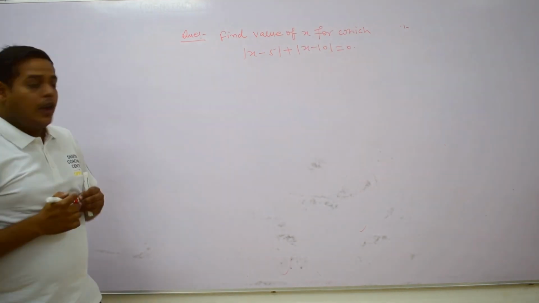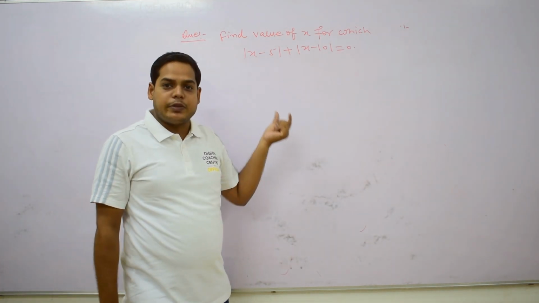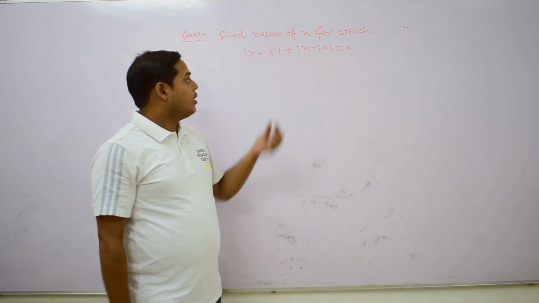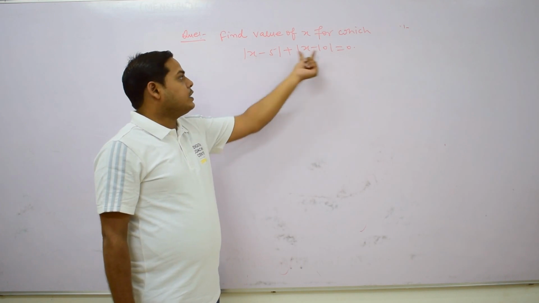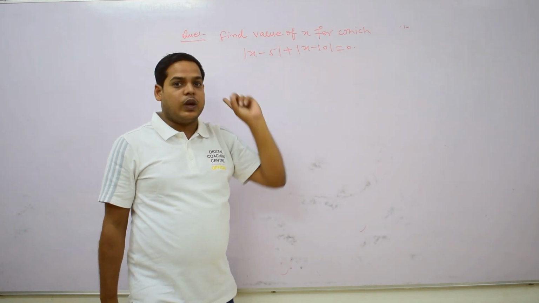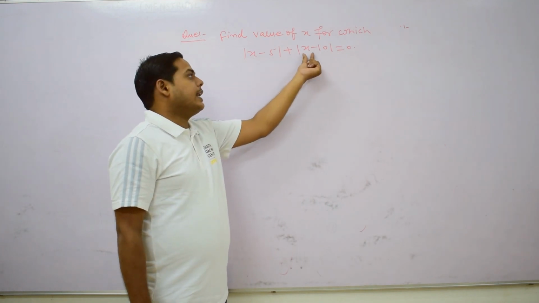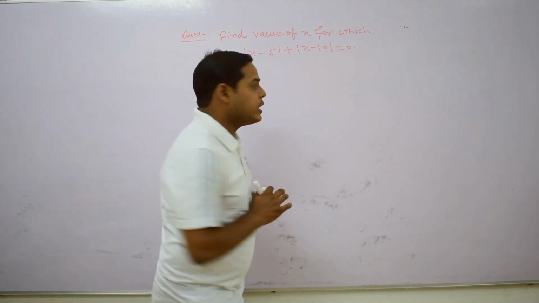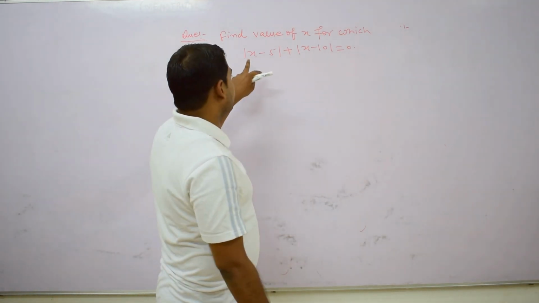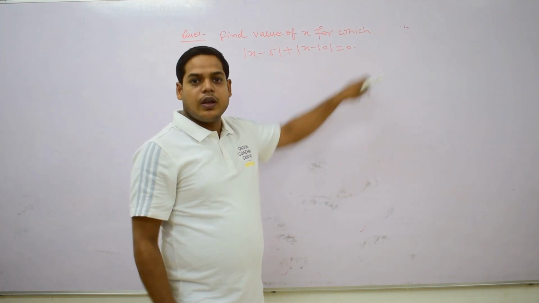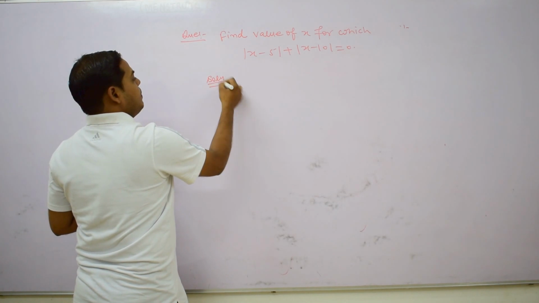We know that the magnitude or mod of any real number is always positive or equal to 0. This is positive, this is also positive, and the sum of two positive numbers equal to 0 is possible only when x minus 5 is 0 and x minus 10 is also 0. Means these two real numbers simultaneously vanish.